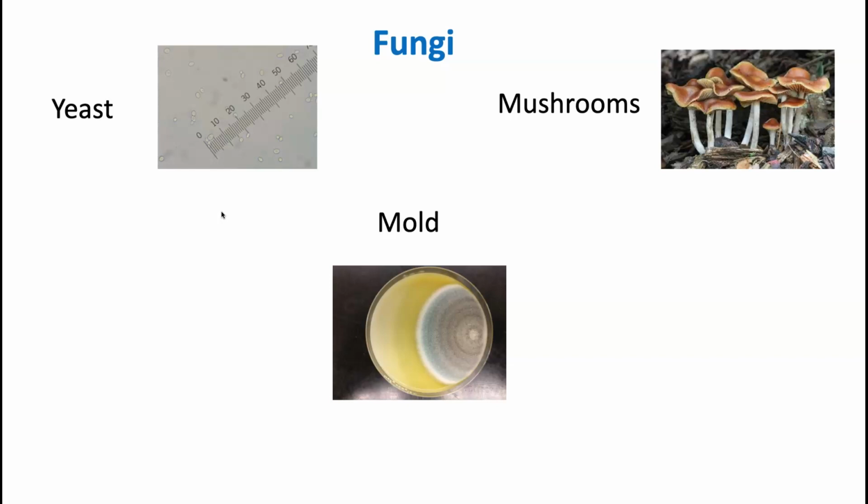Can you guess which one of these is a unicellular eukaryotic organism? That's right, it's the yeast. You can see that they are small, unicellular fungi. In fact, yeast are unicellular facultative anaerobes. What does facultative mean? Do you remember what that means? It can grow in the presence or absence of oxygen, right?